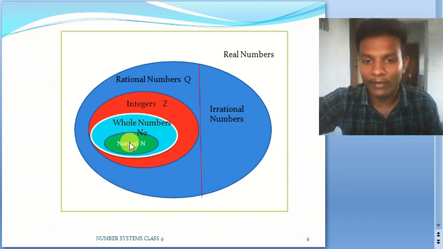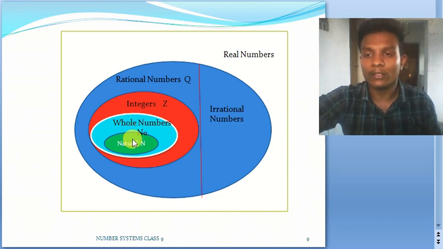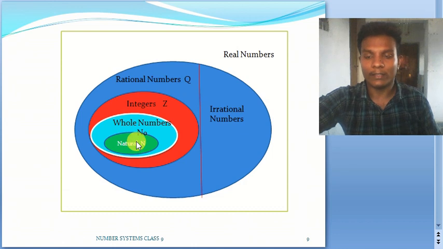Okay, every natural number is going to be a whole number, but every whole number may not be a natural number. That is what we need to remember in this particular classification. So just remember this particular Venn diagram. This kind of representation we call a Venn diagram.